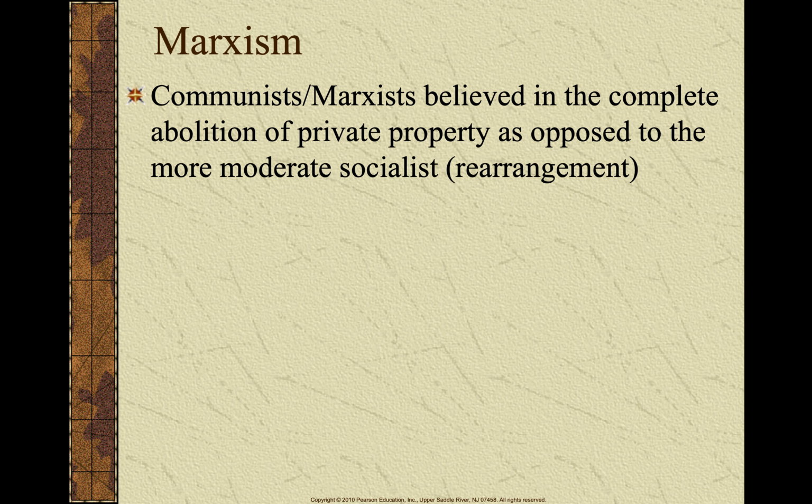This is important to understand. Socialism generally believes that the major means of production should be controlled by the government. Communists believe that the government should own pretty much everything. There's a complete abolition of private property. It's all gone. The government takes control of everything. That's a very radical notion.